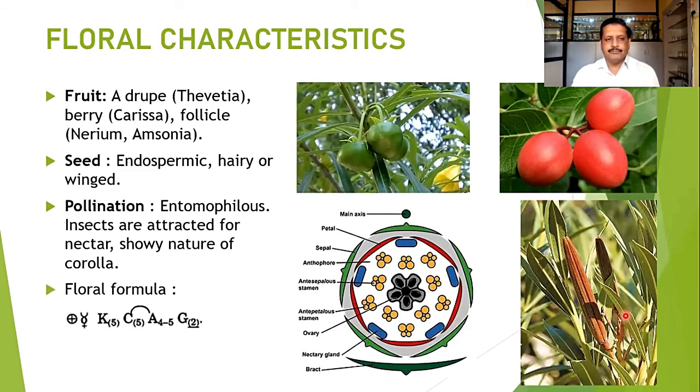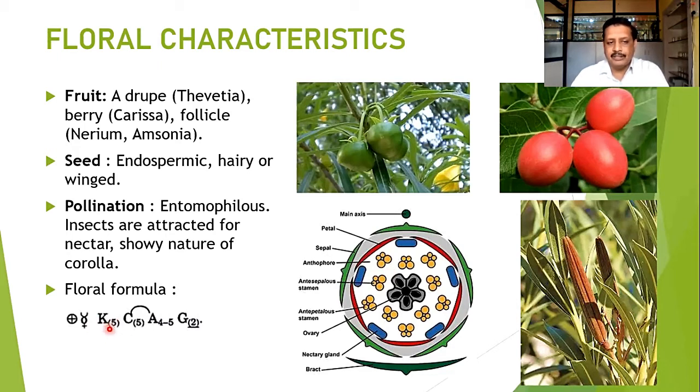When we talk about the floral formula, here you can observe that all the petal members and sepal members have equal size and shape, and after giving the cut they can divide into 2 equal parts. So it is an actinomorphic flower. Then the bisexual nature of the flower, where androecium and gynoecium are present in the same flower.